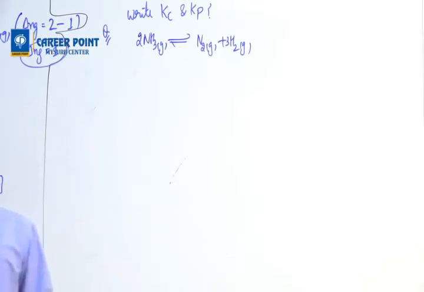Are you able to get Kc or Kp? Kc equals [N2][H2] cube by [NH3] square, correct.